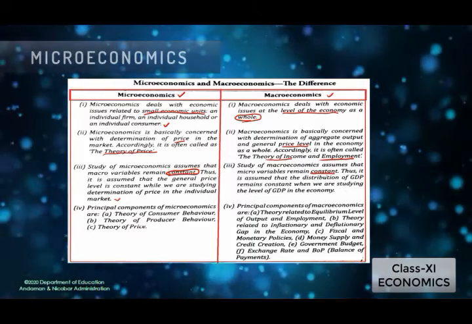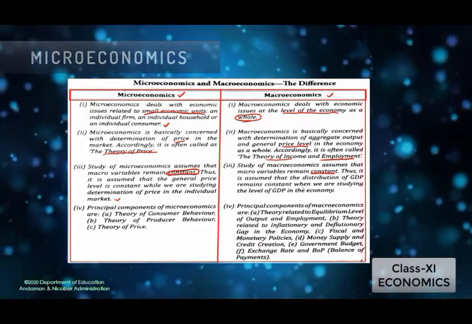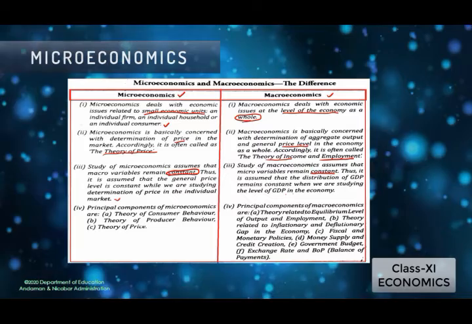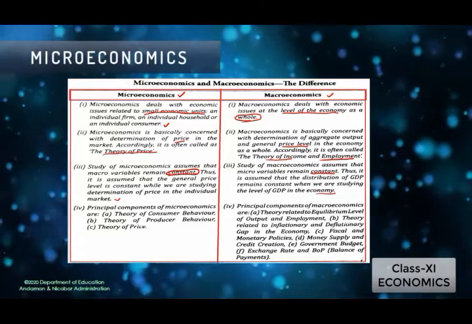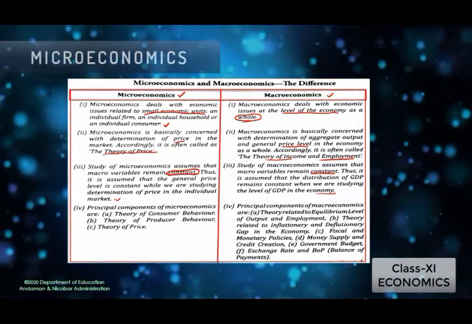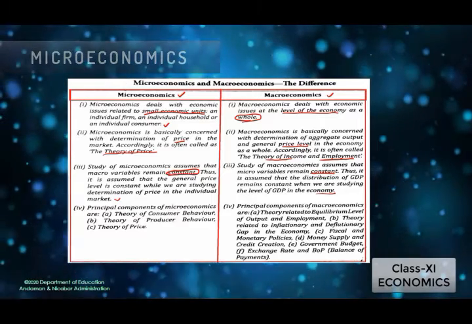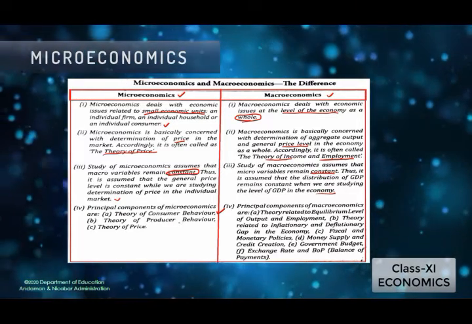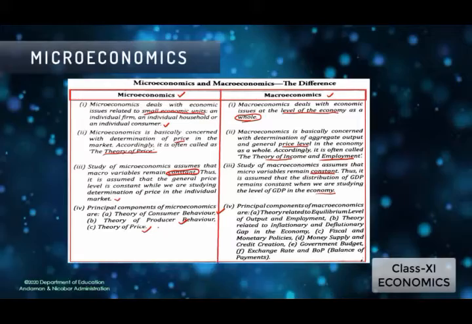Thus, it is assumed that the distribution of GDP remains constant when we are studying the level of GDP in the economy. And the last point, the principal components of microeconomics are the theory of consumer behavior, theory of producer behavior, and the theory of price.